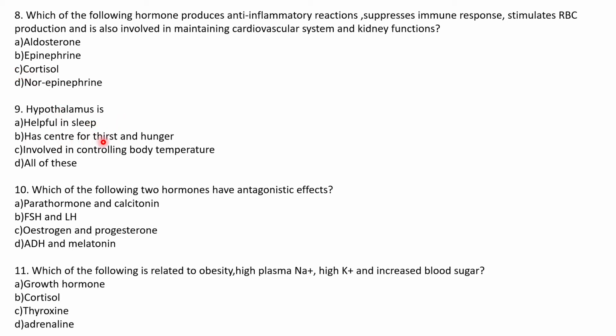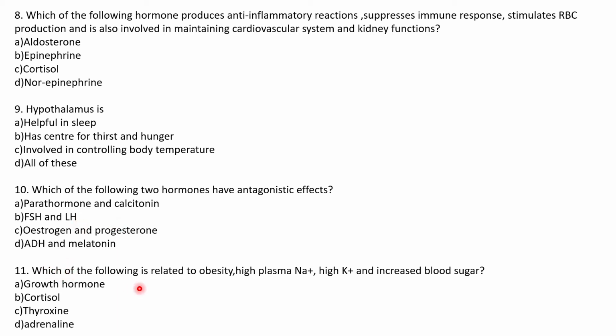Hypothalamus is helpful in sleep, has a center for thirst and hunger. It is involved in controlling body temperature. All the functions it does. So our answer would be D, all of these. Which of the following two hormones have antagonistic effects? The option is A, parathormone and calcitonin. Parathormone and calcitonin both are related to calcium regulation, but they have opposite effects. One will be for positive and the other for negative feedback mechanism.